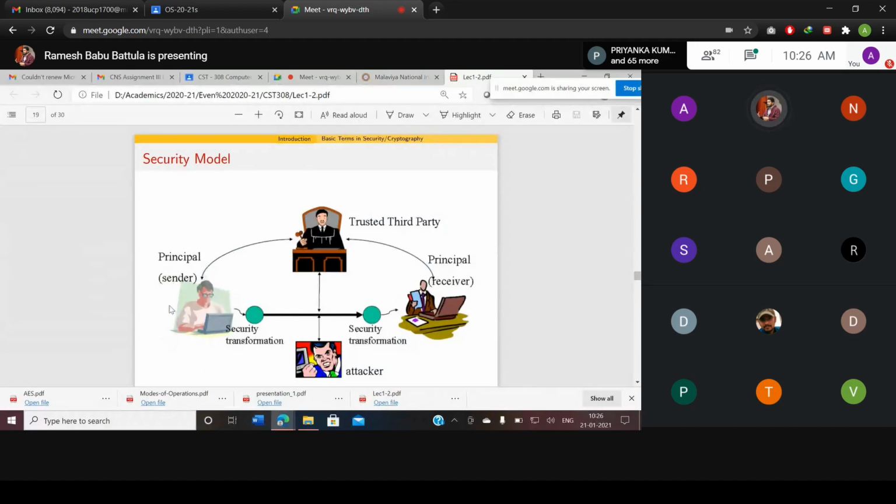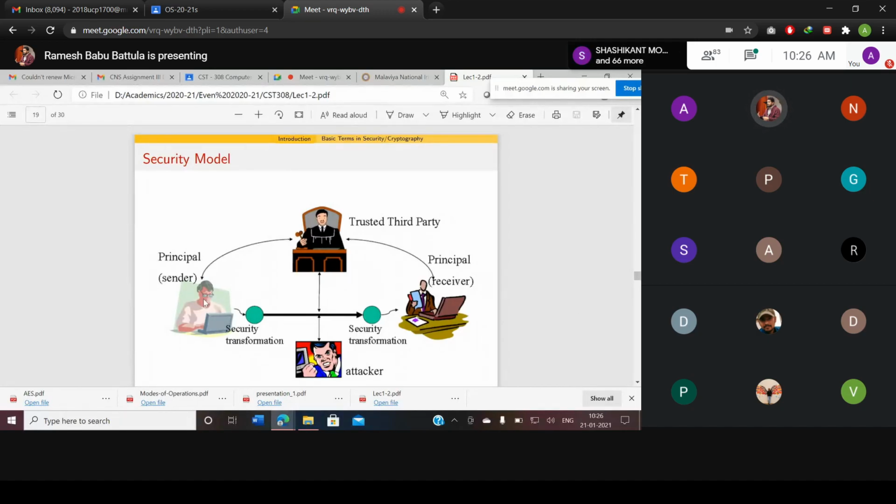Who are there? One is a sender. The sender we call a legitimate user, and the receiver is also called a legitimate user. Sender and receiver both are legitimate users, right? The sender requests something, and the receiver is going to receive something. Before that, the sender is not known to the receiver, and the receiver is not known to the sender. But how is the communication going to be? That means how is the information securely transferred between these two users?